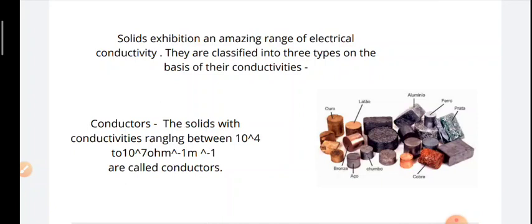Now solids are divided into three subgroups. So the first one is conductors. The solids with conductivity ranging between 10 to the power 4 to 10 to the power 7 per ohm per meter are called conductors. So they have a very wide range of conductivity. These are aluminium, bronze and copper. You might have seen these things in your home wiring.